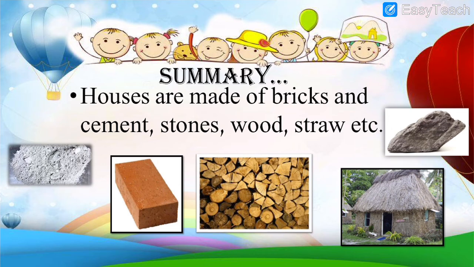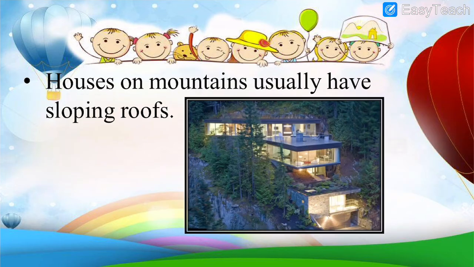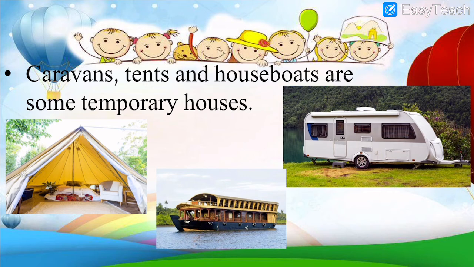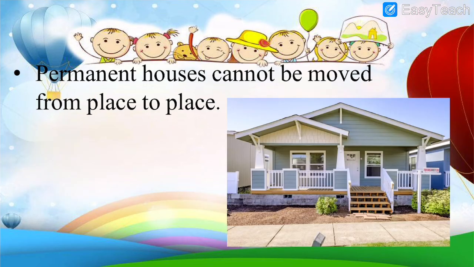Houses are made of bricks and cement, stones, wood, straw, etc. All the images have been shown over here. Houses on mountains usually have sloping roofs. In areas with heavy rainfall, houses are built on stilts. Caravans, tents and houseboats are temporary houses. Permanent houses cannot be moved from place to place. So that was what we had done in the previous video. Let us continue with the textual exercise.